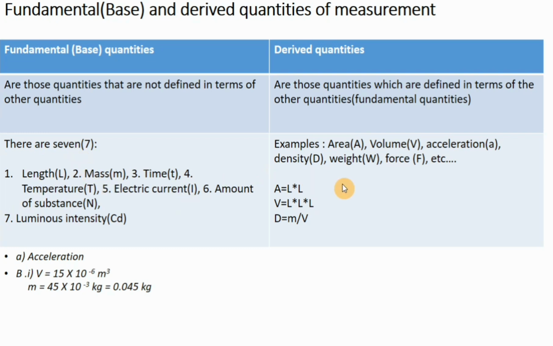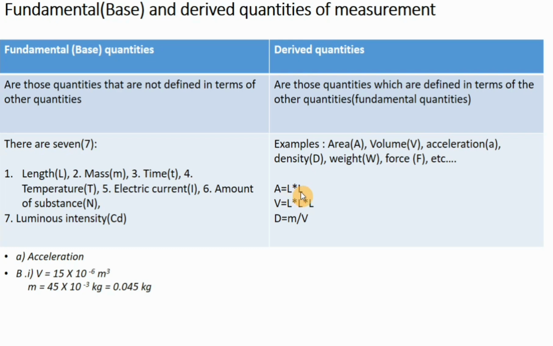Let us now see different examples of derived quantities. Why are they called derived quantities? As I've said, derived quantities are those that are expressed in terms of other quantities. Maybe a derived quantity can be expressed in a derived one, or in fundamental ones. For example, take area. You can express area by taking length times length.